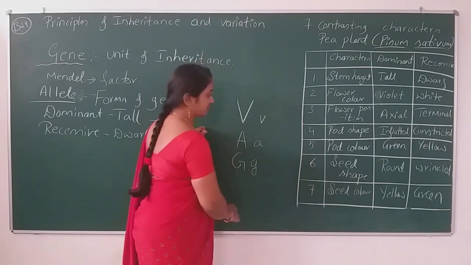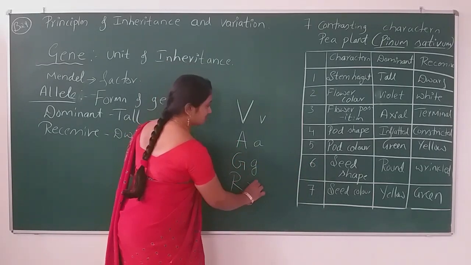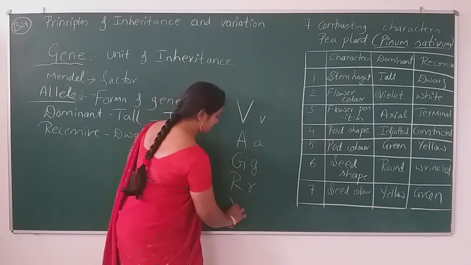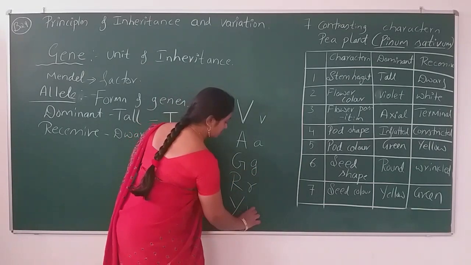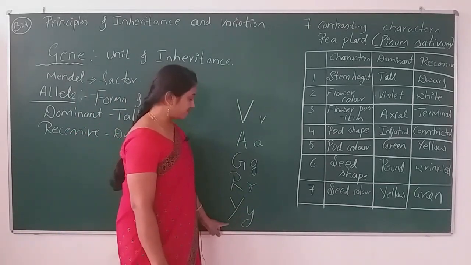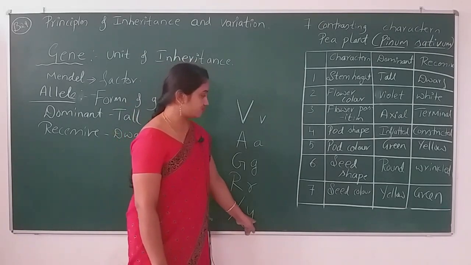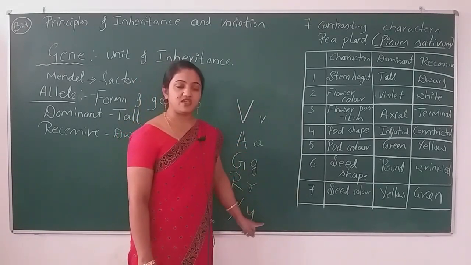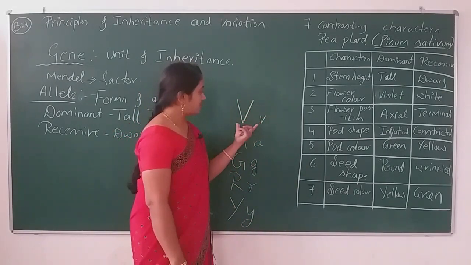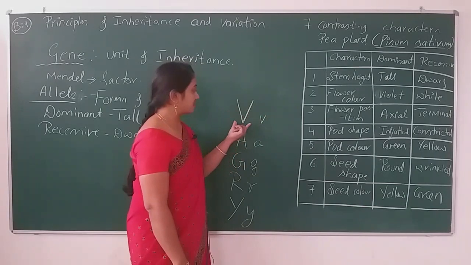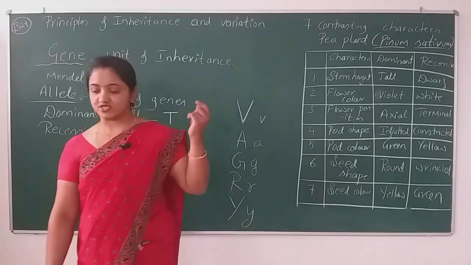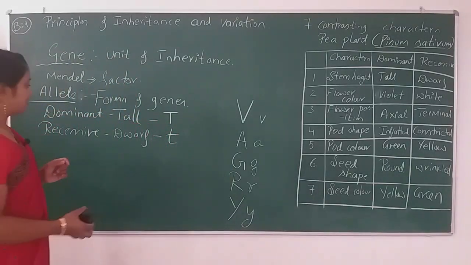And seed shape, capital R, and wrinkled will be the smaller one, small r. Seed color, capital Y, green dominant will be capital Y and recessive will be a small y. So this is how we are going to write. It will just tell about the contrasting character, either it is in a dominant position or in the recessive position. So we will see the next term.